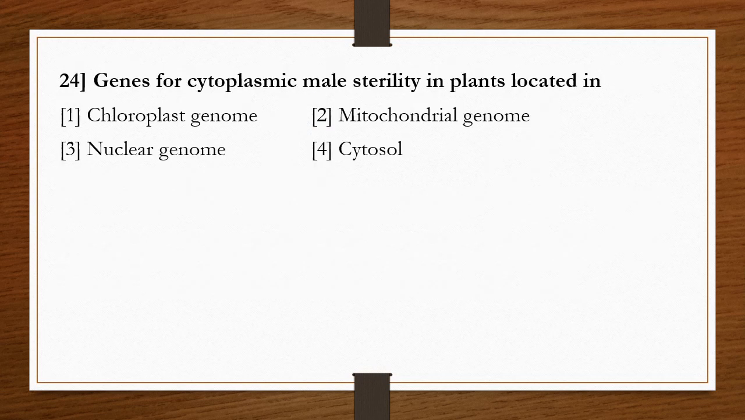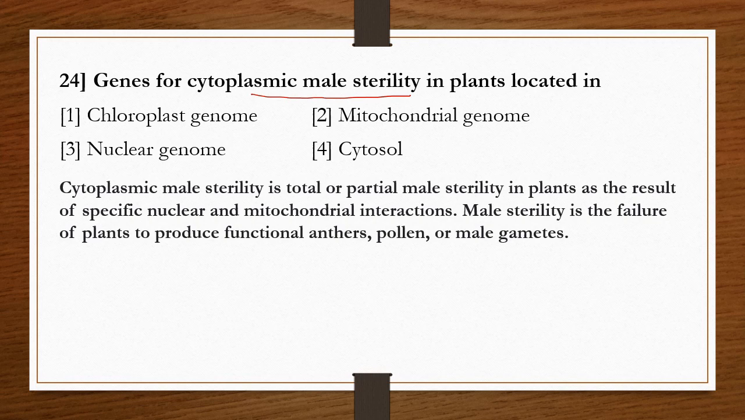Question number 24. Genes for cytoplasmic male sterility in plants are located in: options 1. Chloroplast genome, 2. Mitochondrial genome, 3. Nuclear genome, 4. Cytosol, nothing but cytoplasm. Let's see.